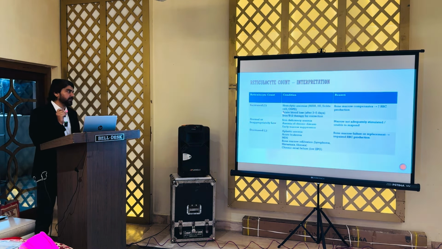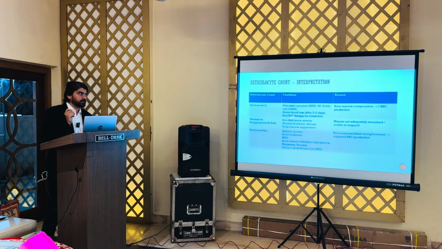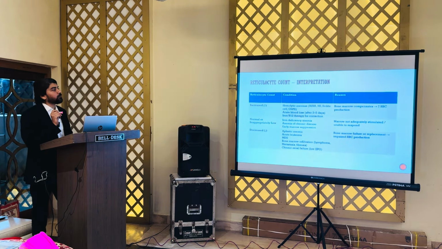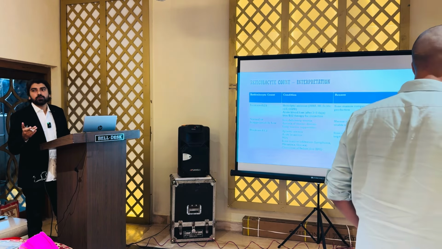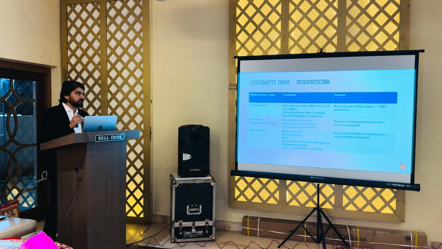Then acute blood loss. Whenever an acute episode of blood loss occurs, after 3 to 5 days the patient's reticulocyte count increases again, because the bone marrow is compensating and RBC production is increased. Now, iron and B12 therapy for correction. If the patient has iron deficiency or vitamin B12 deficiency, usually the reticulocyte count is decreased because the bone marrow is devoid of reservoirs. If there is no nutrition to the bone marrow, in iron and vitamin B12 deficiency, it is reduced. But when therapy is started for correction, after mainly 1 week, the reticulocyte count starts increasing. So that is also a very important test.